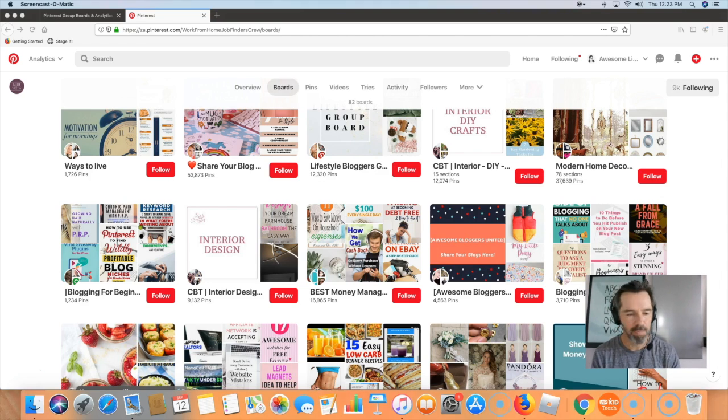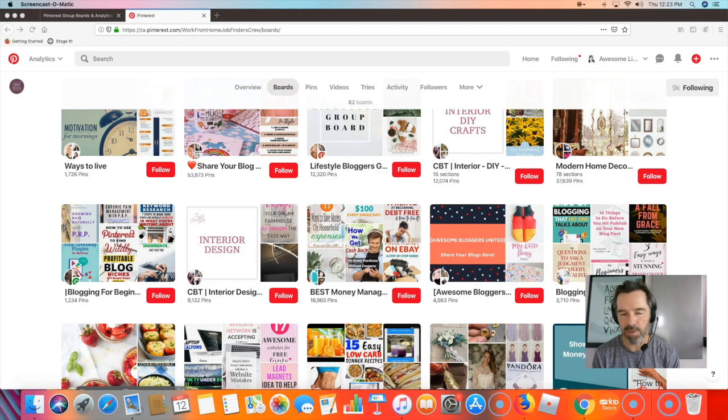So over time your pins will go on these boards, and what's very cool with Pinterest is if someone sees your pin and they repin it, it goes to the top of another board. So you can get traffic from very old pins. I think I've got like 7,000 or 8,000 pins flying around here, and you can get a lot of free traffic.